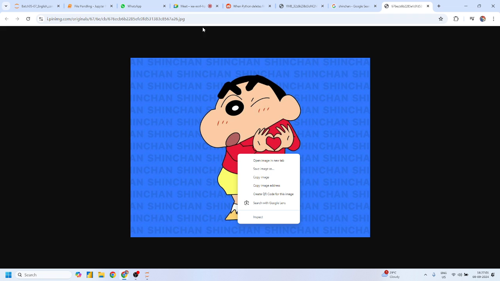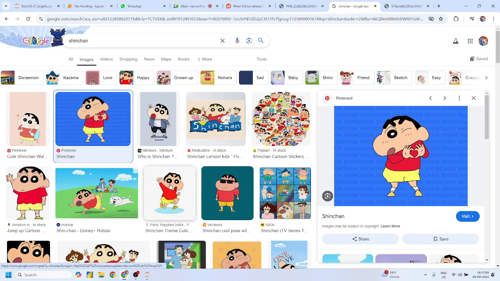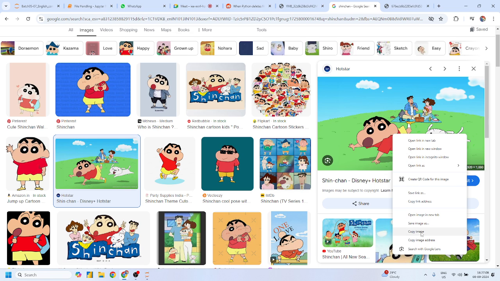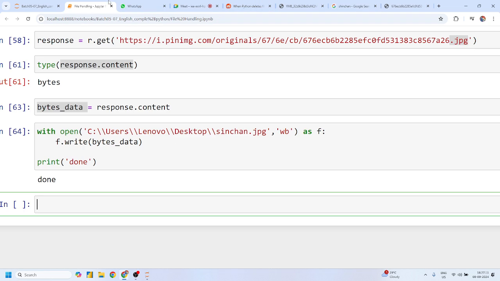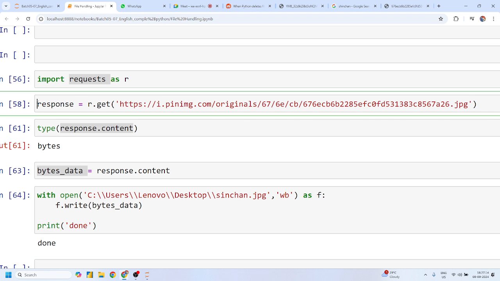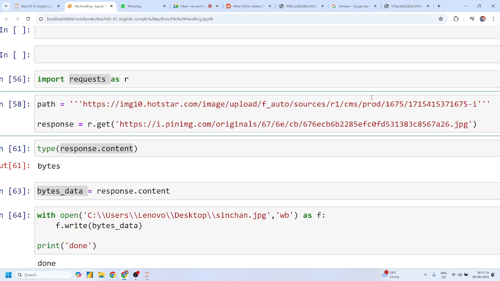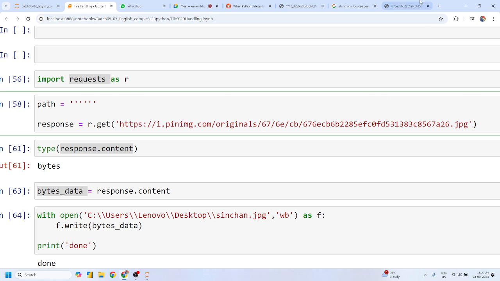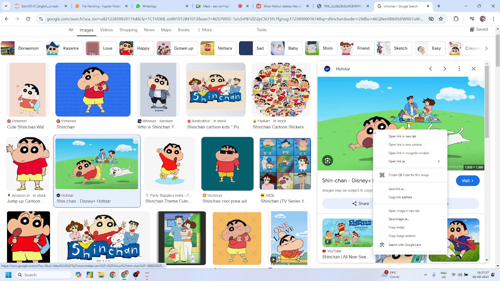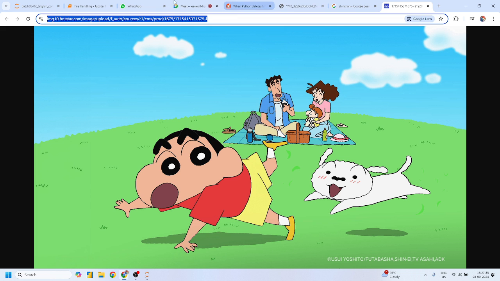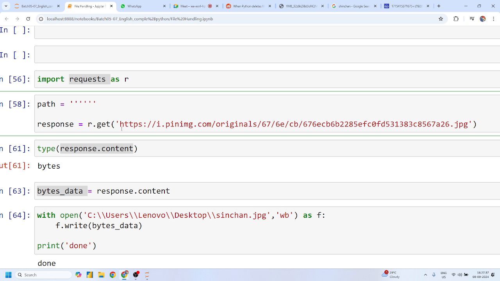Now what you have to give is just the URL content. Suppose I want to download this image, right? What do I have to give, guys? Copy image address, yes or no? Now I know that this is my path, candidate, yes or no? This is my path. The path is not in a proper way, so let me open this image. Where is the JPG, right? Okay, no issue. Just ignore this. Just pass this. Okay, we'll find what exactly the issue is.